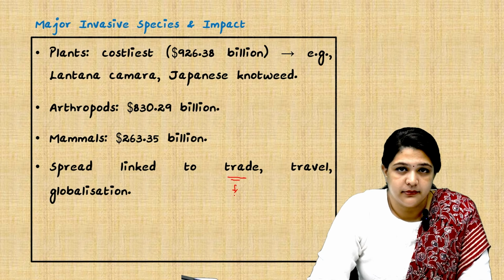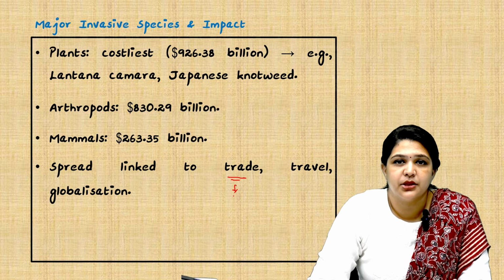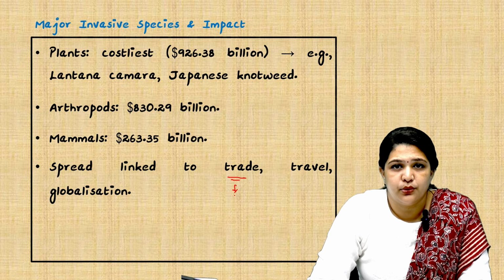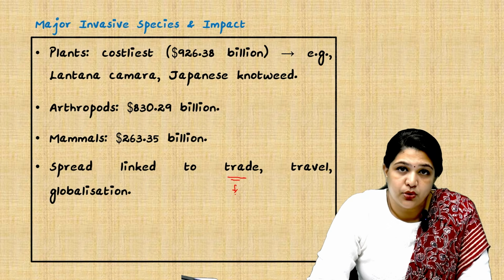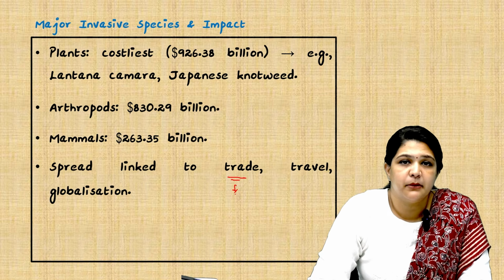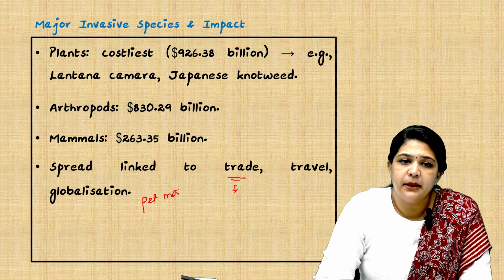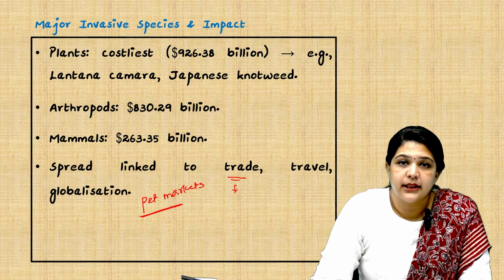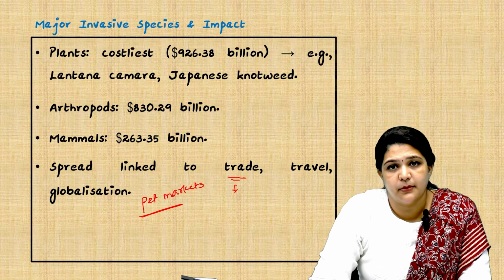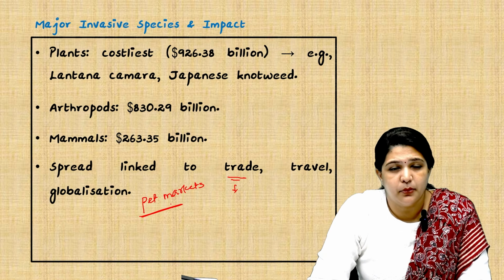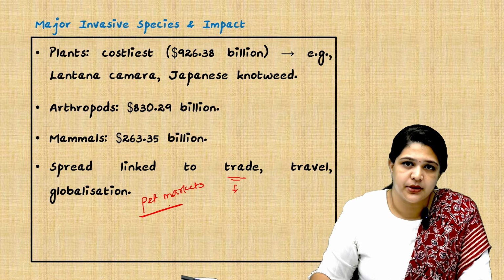Next comes travel. We saw once the apple snail, an invasive species, which came along with vessels. When we import and export, when we do global trade or transportation, some invasive species can be carried through travel. Globalization, one of the best examples is the pet market. Many people import exotic species as pets, but without proper maintenance, they release them into the wild, and later they become an important issue with respect to invasive species.